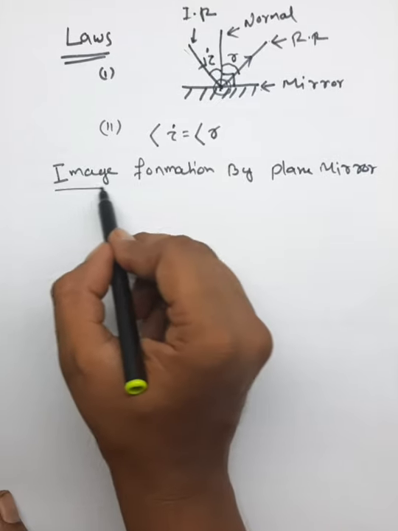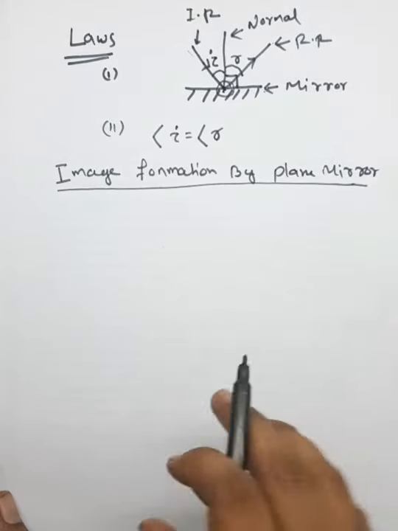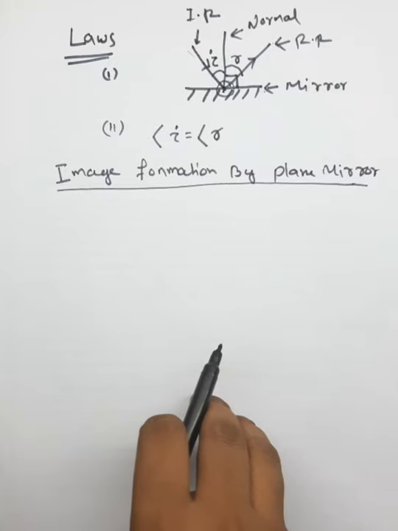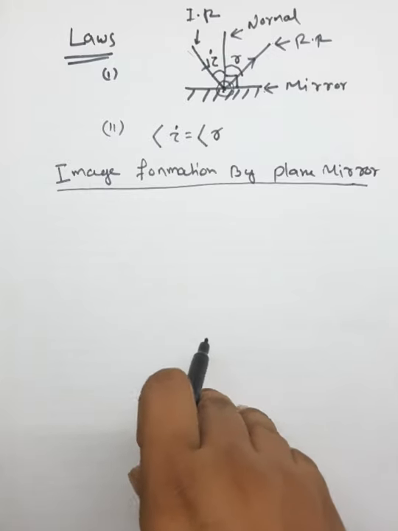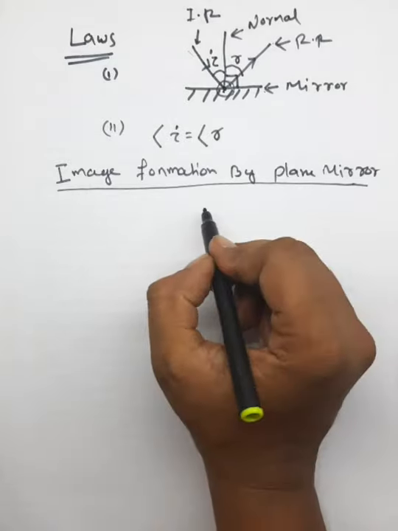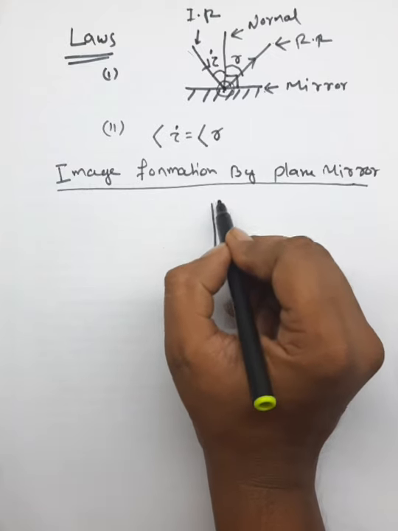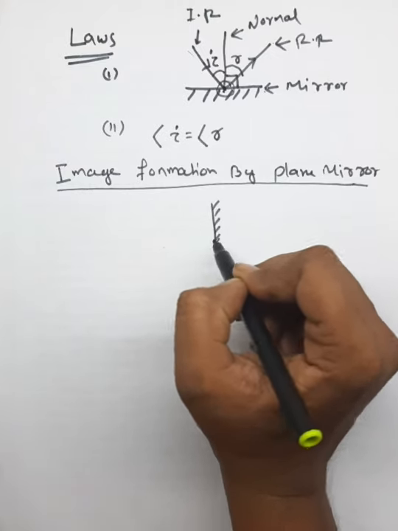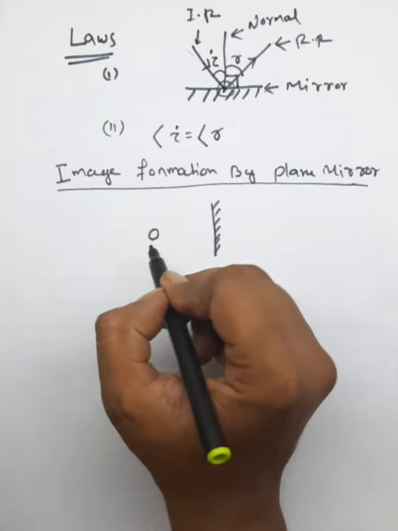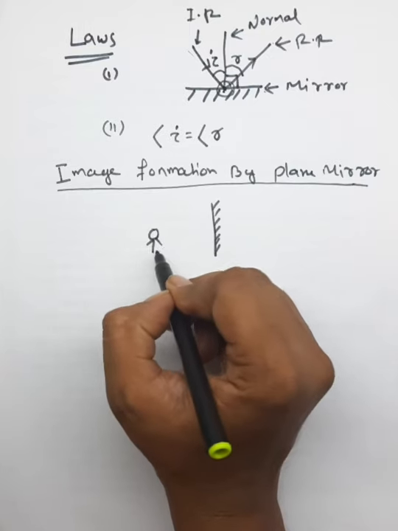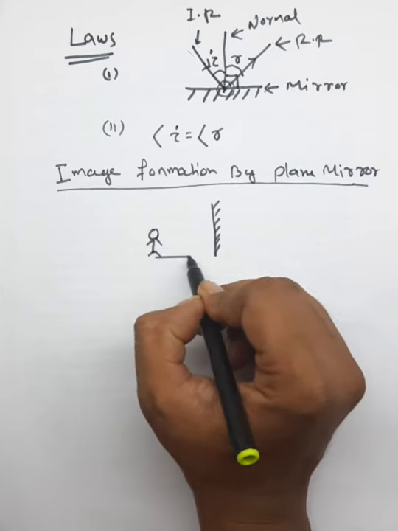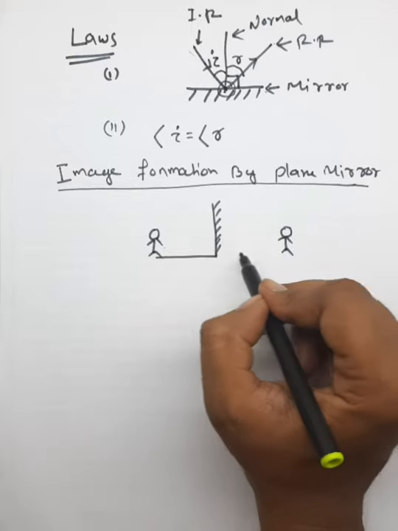What are the properties when an image is formed in a plane mirror? Suppose this is a plane mirror and this is an object, and you can see your image behind the mirror.